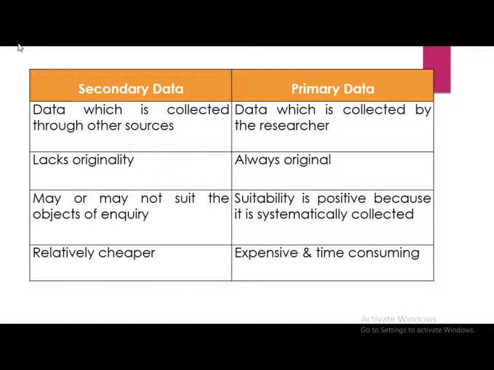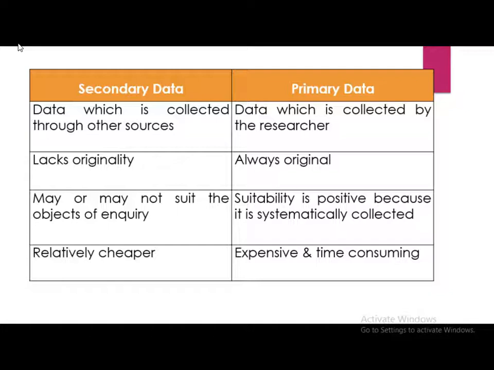Secondary data. Secondary data refers to that data which is collected through other resources by the researcher. Whereas primary data is that data which is collected by the investigator or researcher himself or herself. It is an original form of data collection. The second difference, secondary data lacks originality. The investigator makes use of data collected by other agencies. Primary data is always original as it is collected by the researcher or investigator.